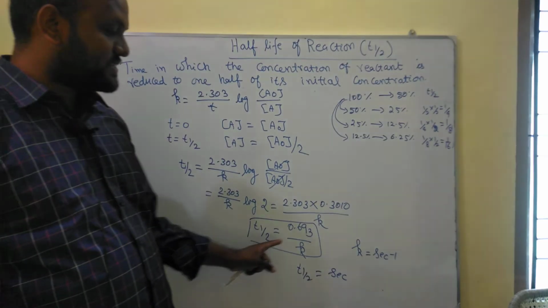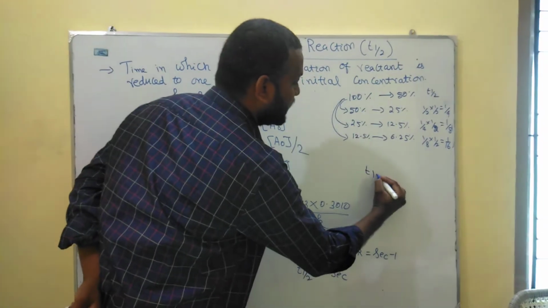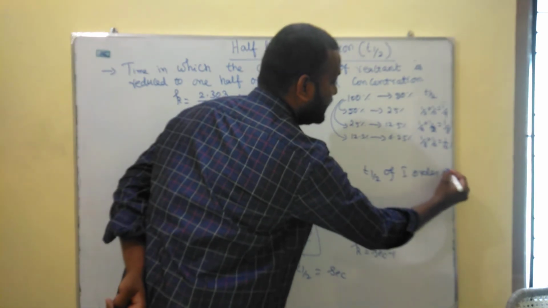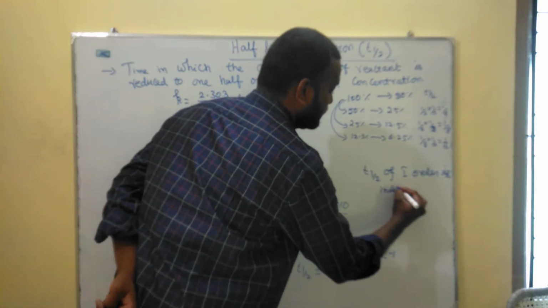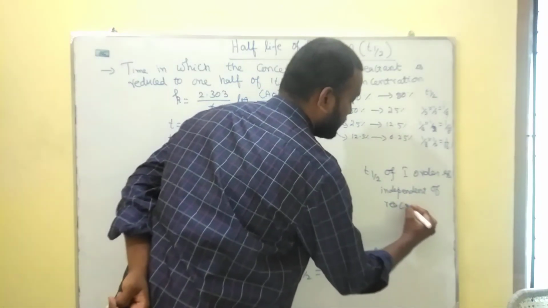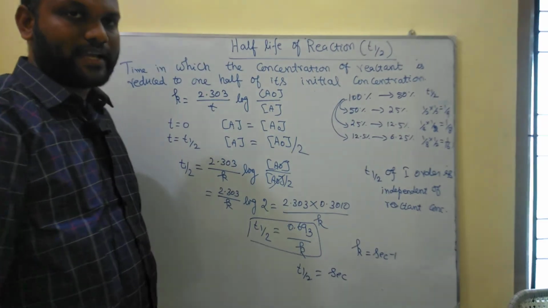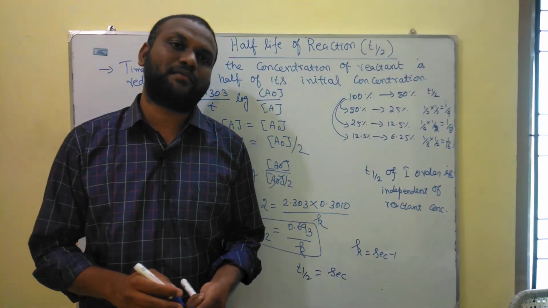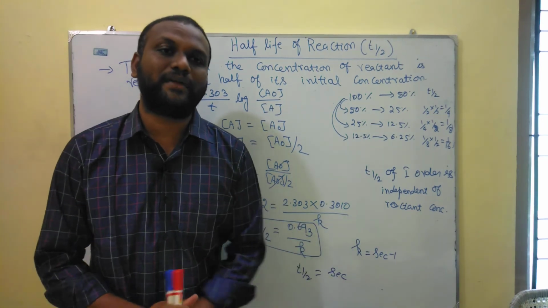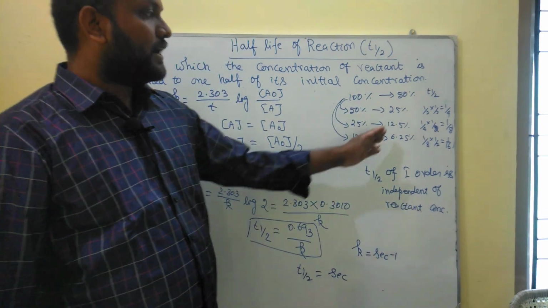And first order T half doesn't depend on the initial concentration of the reactant. So T half of first order is independent of reactant concentration. Whatever the concentration you have taken, it may be 10 gram, 5 gram, 6 gram, 2 mole, 3 mole, 5 mole, 10 moles, whatever it may be, the T half is independent of initial concentration. So this is the question mostly they will ask related to this.